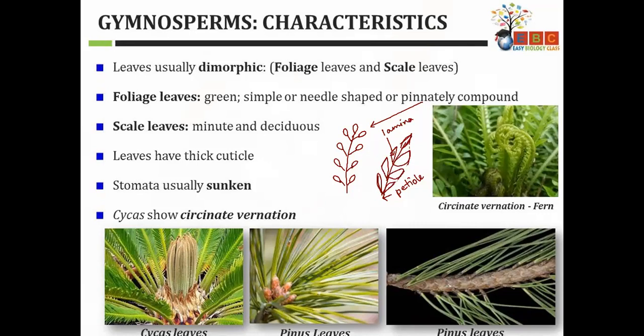In such cases, we call the leaf a compound leaf. Compound leaf have, these are called leaflets. They are not leaf, they are leaflets.